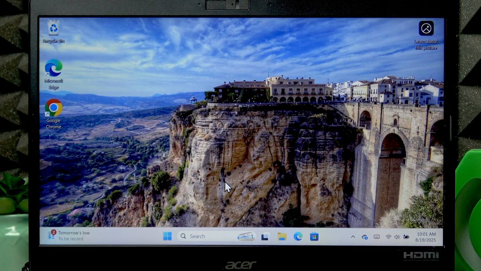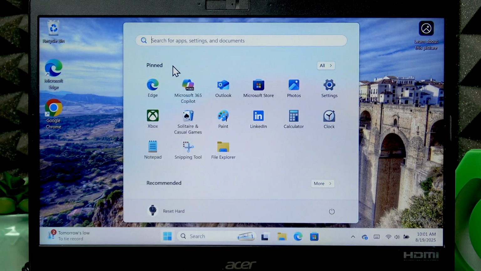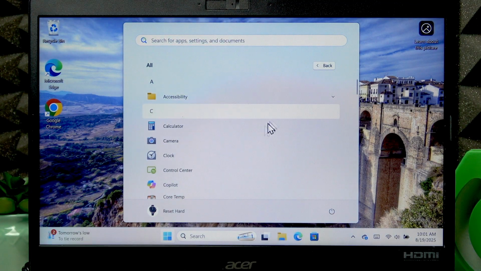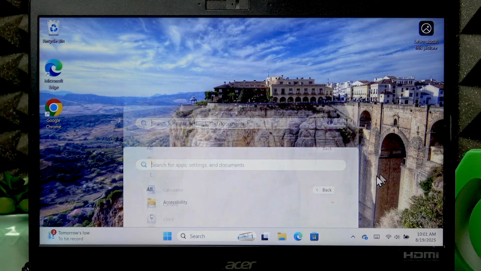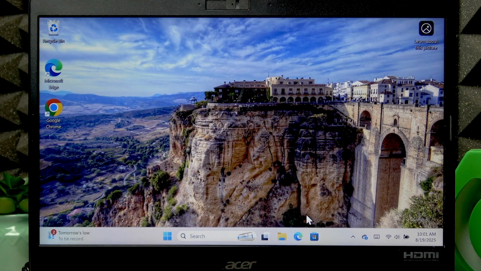You can also take care of your battery using Control Center application. Check if you have it by opening the Start menu and going to All and finding Control Center. And if you don't find this application here, you'll have to install it manually. To do that,